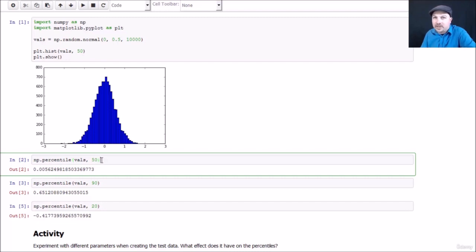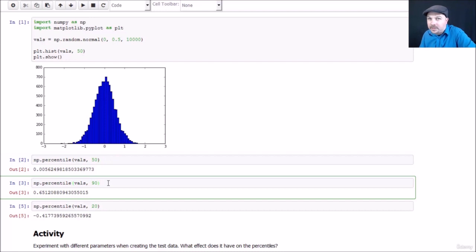So remember, the 50th percentile is just another name for the median, and it turns out the median is very close to 0 in this data, and you can see we're tipped a little bit to the right, so that's not too surprising. If I want to compute the 90th percentile, that gives me the point at which 90% of the data is less than this given value. So the 90th percentile of this data turns out to be 0.65. So it's around here, and basically at that point, 90% of the data is less than that. So I'll believe that. 10% is greater, 90% is less than, right around there.